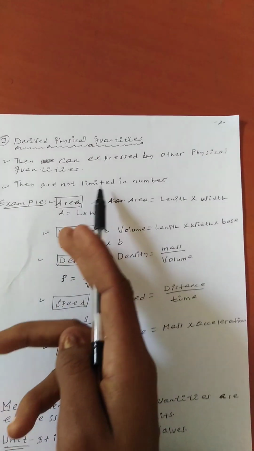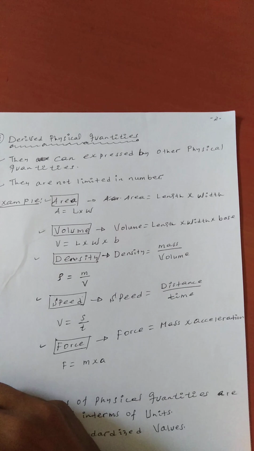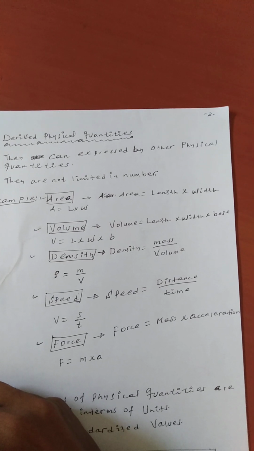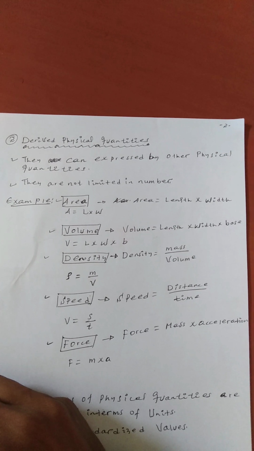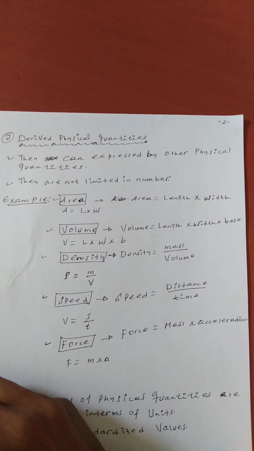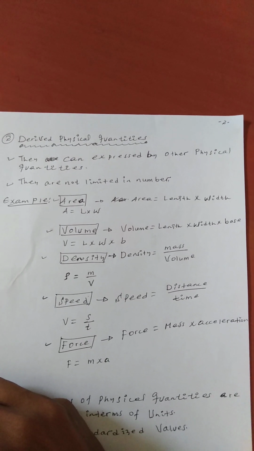They are not limited in number. This means they are not 7, they are not 10, they are not 15. When we see the basic physical quantities, they are only 7 in number, but derived physical quantities are more than 7.